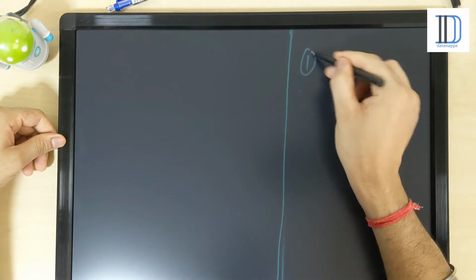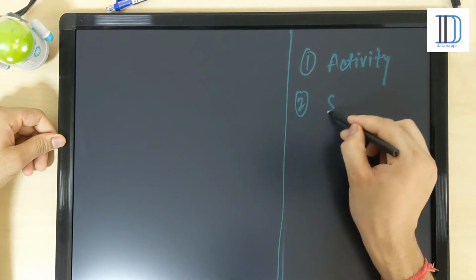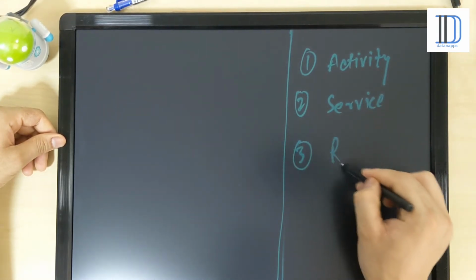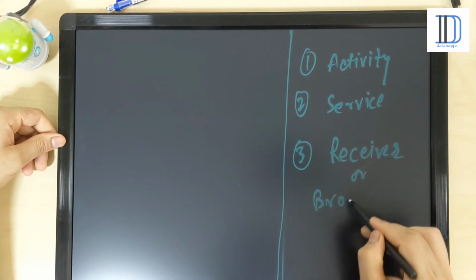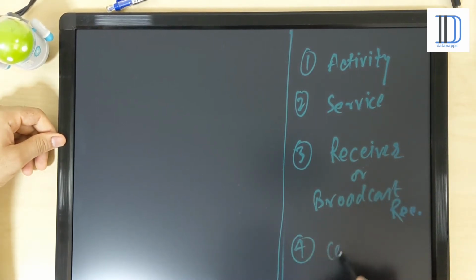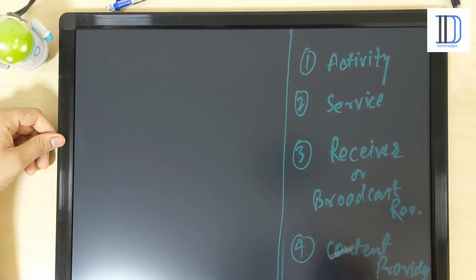So first one is the activity, second one is the service, third one is the receiver, which some people also call broadcast receiver, and fourth one is the content provider. Okay, so there are four basic components of Android: activity, service, receiver, or broadcast receiver, and content provider. So let's discuss them one by one.